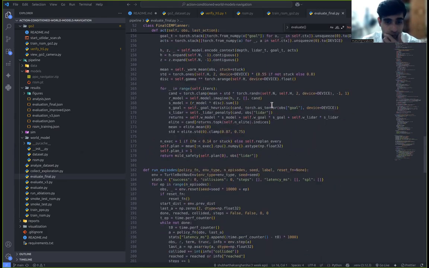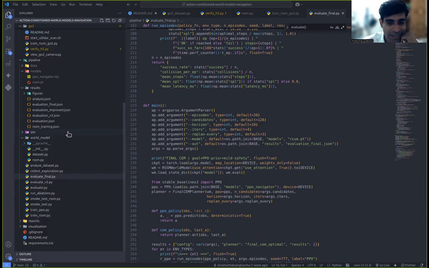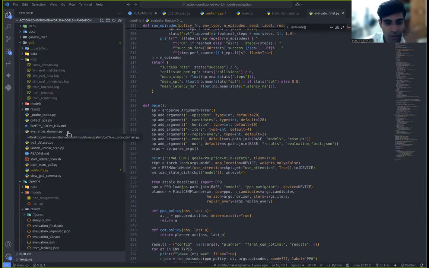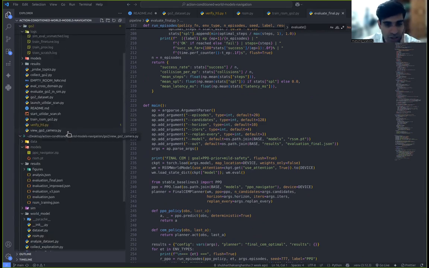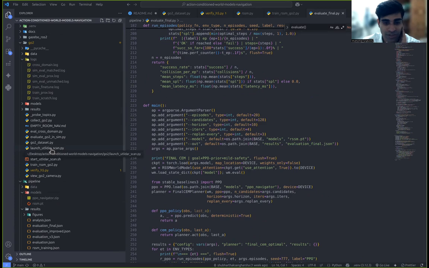So that's all for it, and that's the core of the pipeline, basically: a schema-compatible data loader, one RSSM class shared across sim and real, a training script that honestly reports per-scenario results, and a planner that explains which score is doing the work. Everything else in this repo is just the Gazebo-style simulator, the PPO baseline, the evaluation scripts, and the builds. It builds exactly on top of these four pieces.